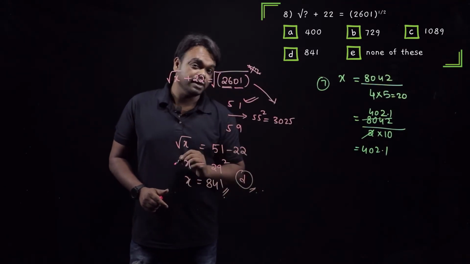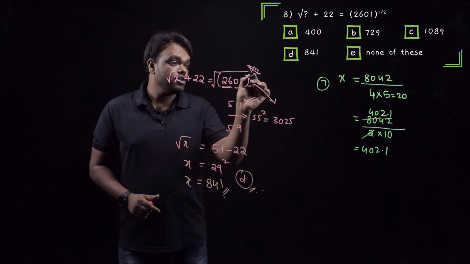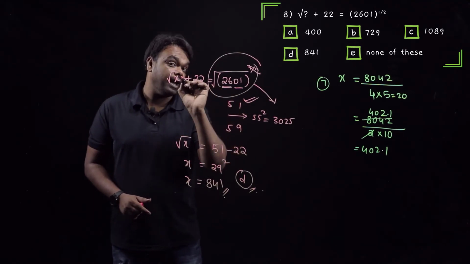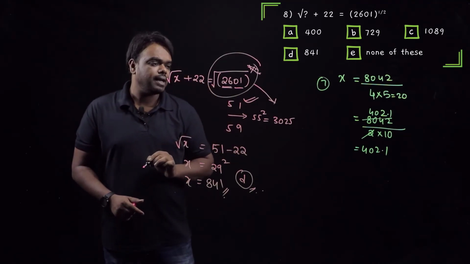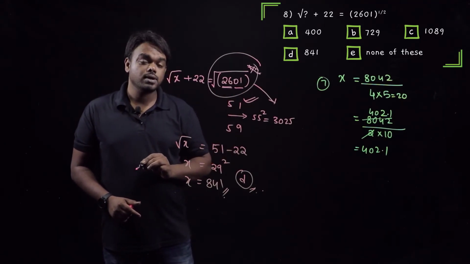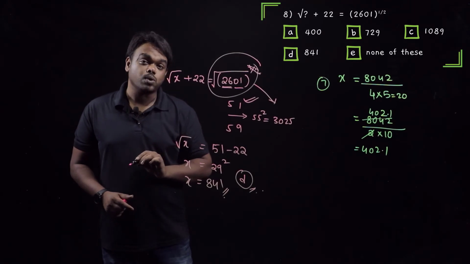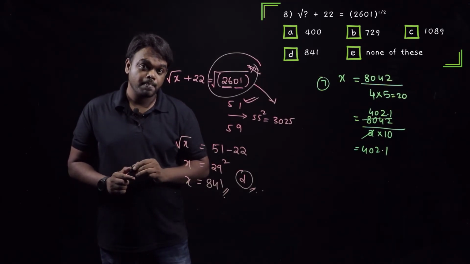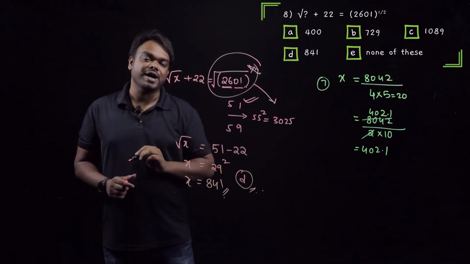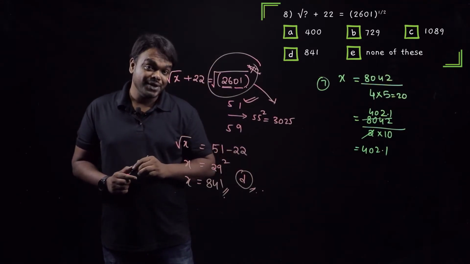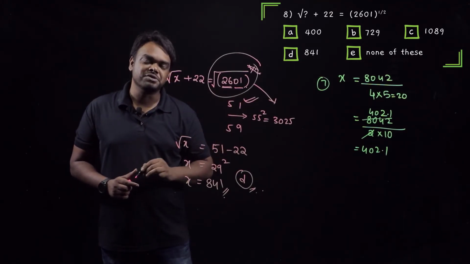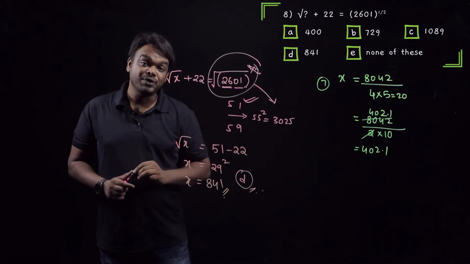See, what are the important things here? The first one is finding the square root. You must know how to calculate the square root within 5 or at most 10 seconds. Well, I can do this within 5 seconds. Because while learning the squares in the speed mathematics, observe when do you get to 01? Only when it is 49 square or 51 square or 99 square. Now this is somewhere around 26, which means it is very close to 50.